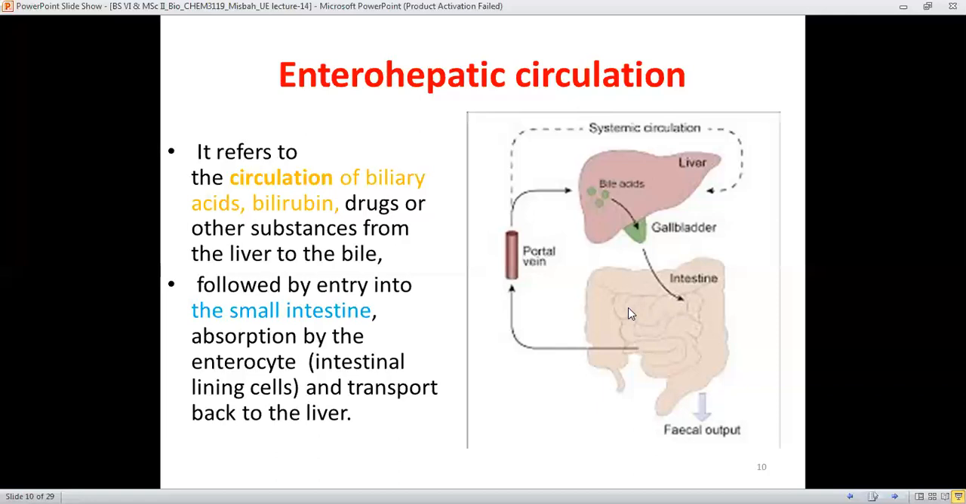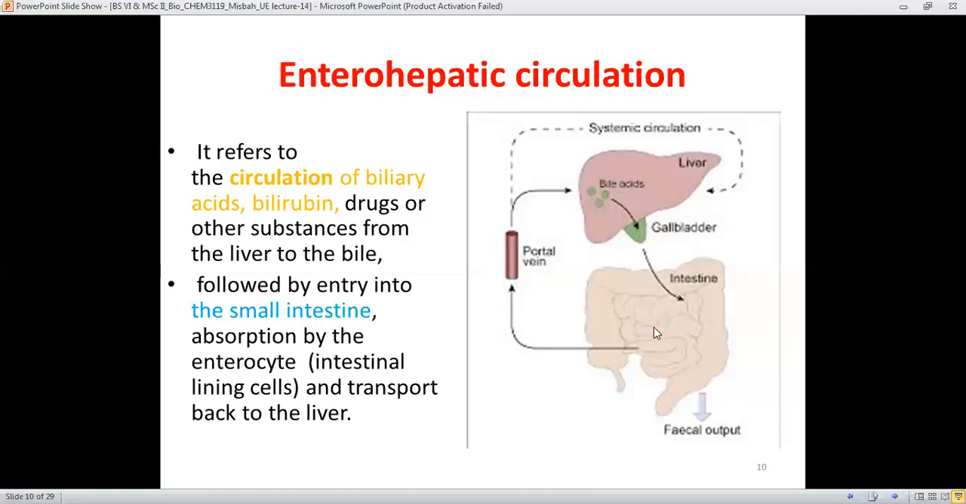Therefore the intestine has a very delicate inner lining, and this intestinal lining absorbs some part of these biliary acids. Therefore from the enterocytes, or the intestinal lining cells, these bile compounds are reabsorbed into the main blood circulation through the portal vein. Therefore, after the portal vein, it gives back to the liver.